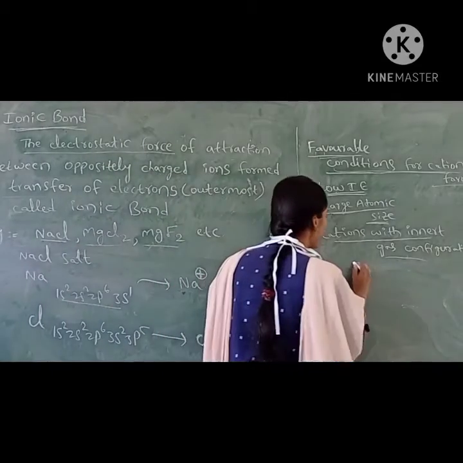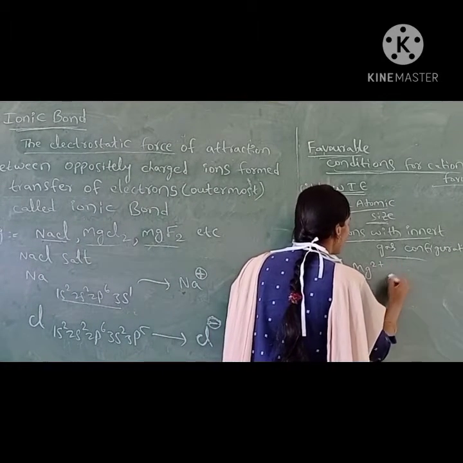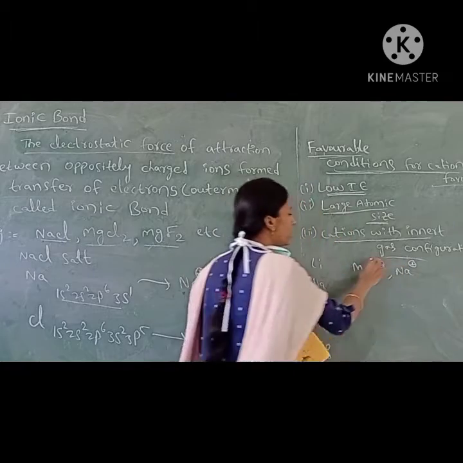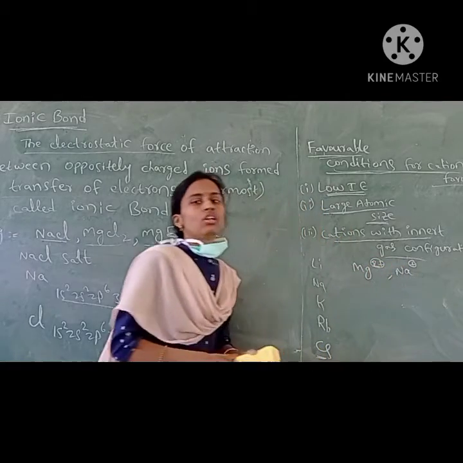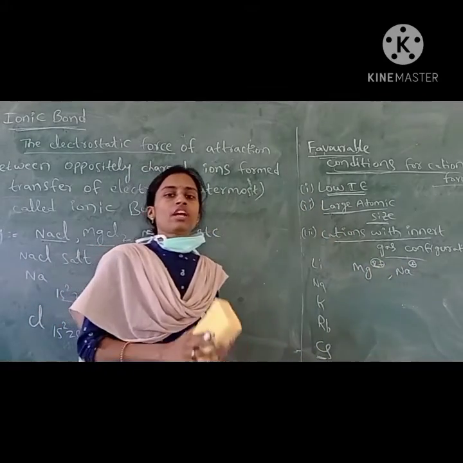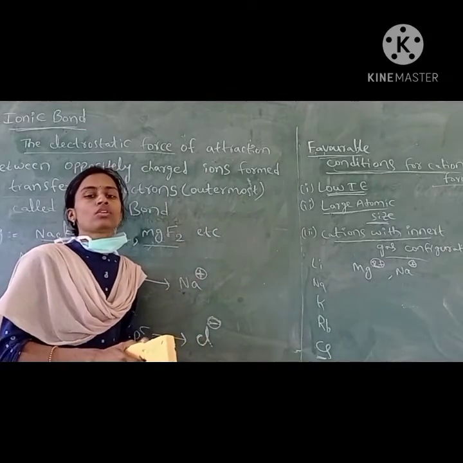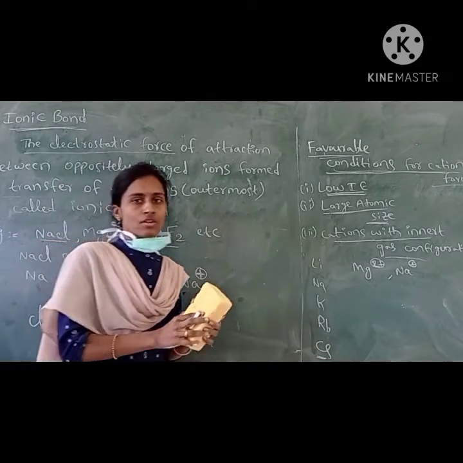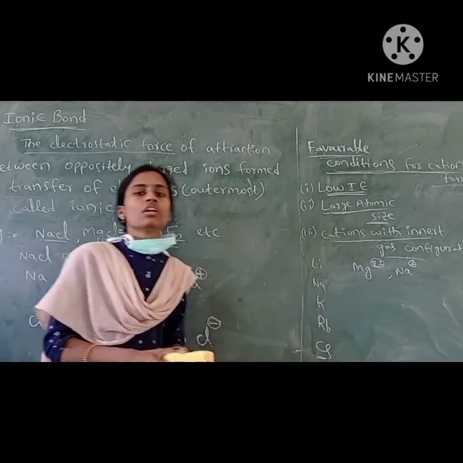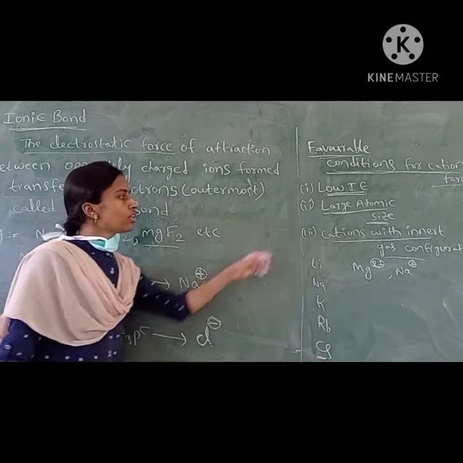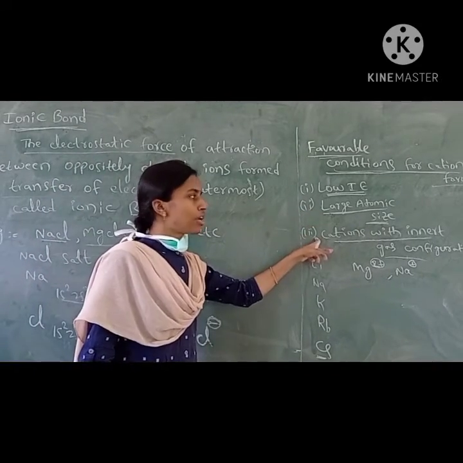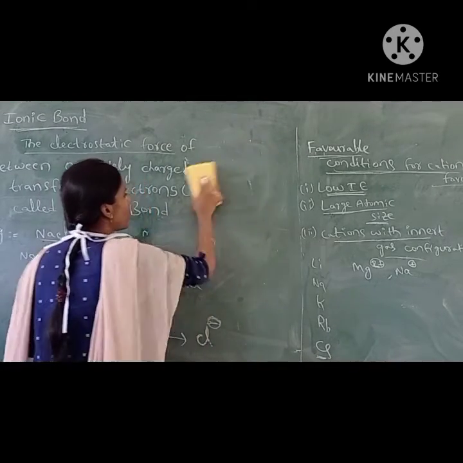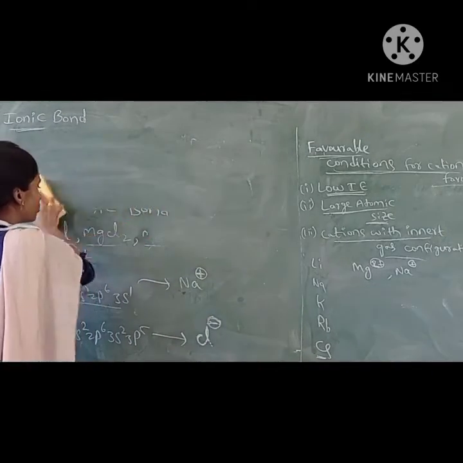For example, Mg2+ and Na+. These cations attain inert gas configuration after losing electrons. A cation which forms the inert gas electronic configuration readily loses electrons, and that is a favorable condition for the formation of ionic bond. These are the favorable conditions for the formation of cation. Now let us see the anion formation.